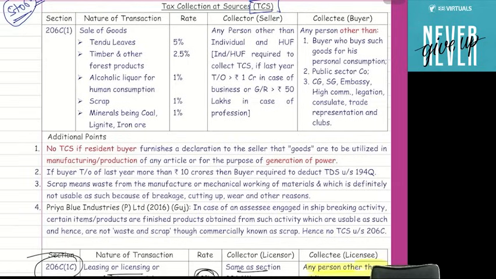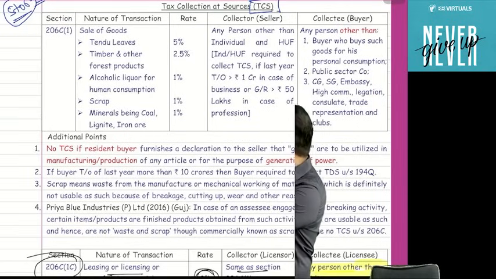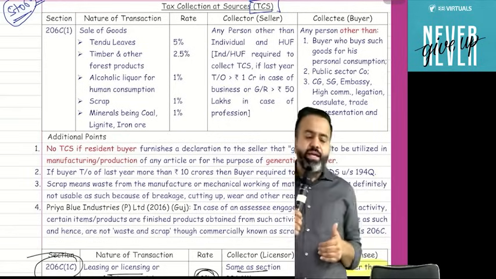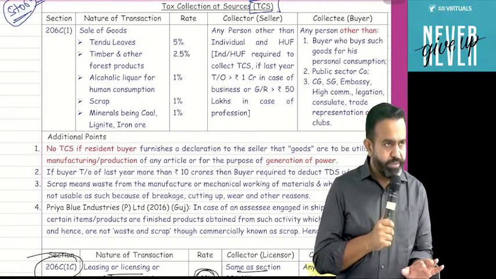So guys, in case of these 5 products, TCS is applicable under section 206C subsection 1. And the TCS rate is: Tendu leaves 5%, timber and forest product 2.5%, and alcoholic liquor for human consumption, scrap and minerals, that is coal, lignite and iron ore, your TCS rate is 1%.